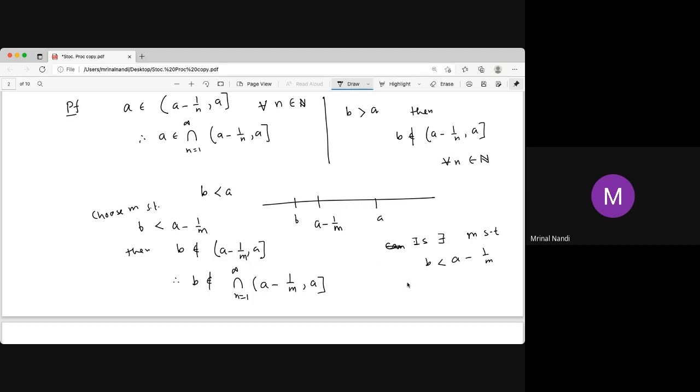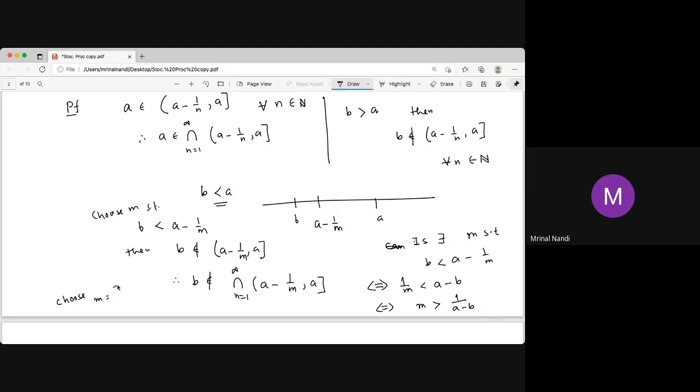Yes, M exists, because this is equivalent to saying that M is greater than 1 over A minus B. We choose B less than A, so A minus B is positive. Since A minus B is positive, you can take an integer which is greater than 1 over A minus B. A may be very close to B, so A minus B may be a very small number, but 1 over A minus B is a very large number, and that is an integer. So we can easily choose that M.